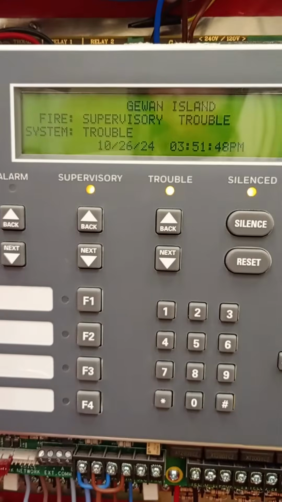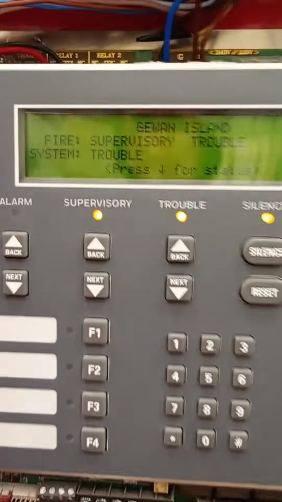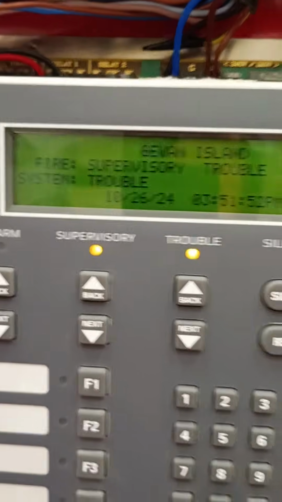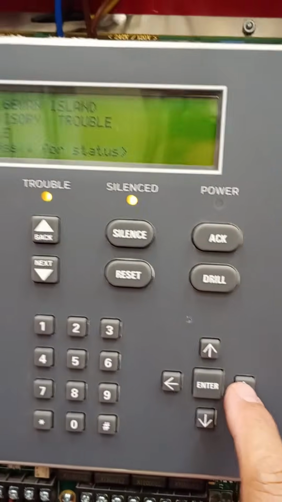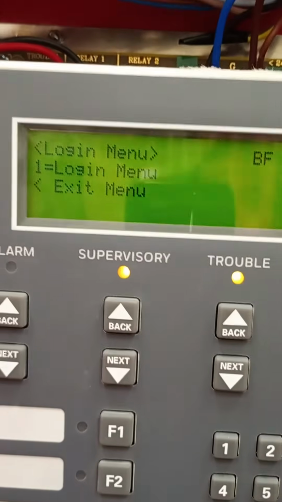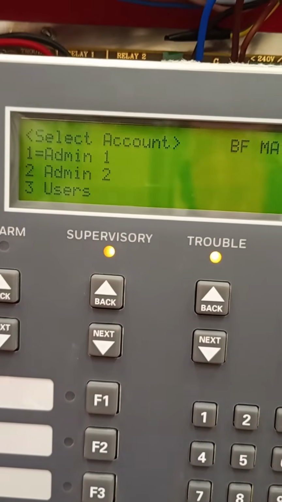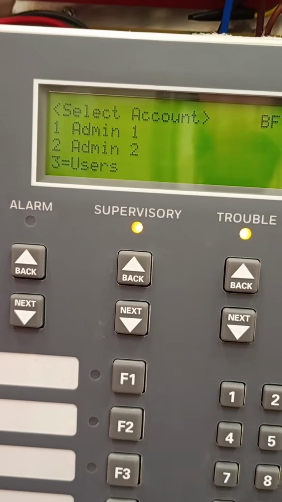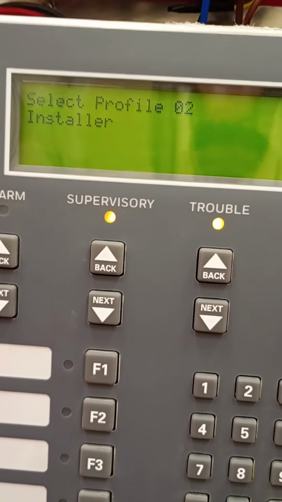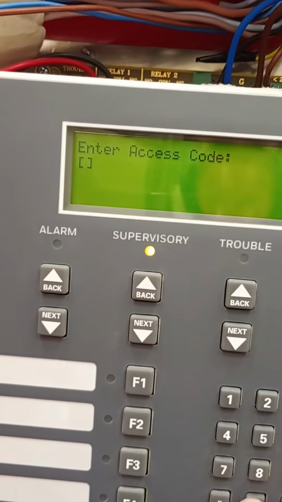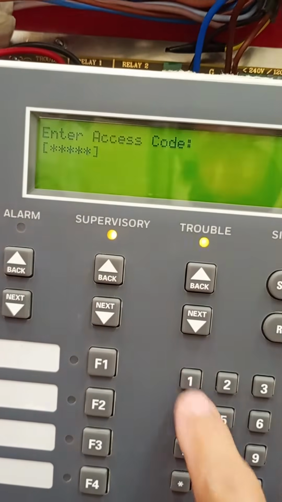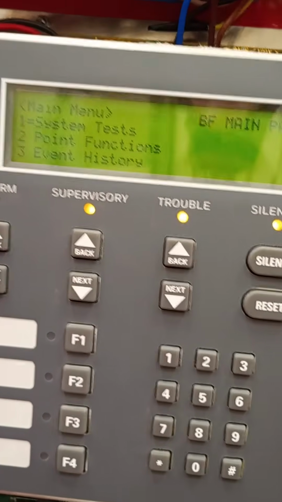To change the installer code in Triga Farenhyt, first you have to log in. Press the right arrow, log in, enter. You go to user, down arrow. You go to installer number 2, enter. Enter the code, 7 digits.